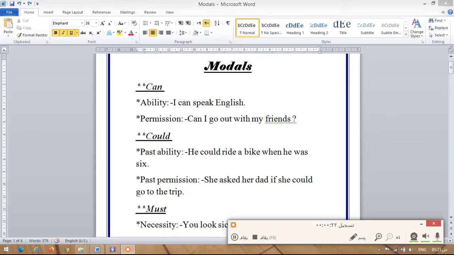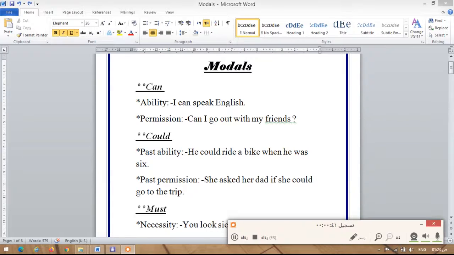Okay? And remember that all of the modals that we're going to have for today are followed by the infinitive, okay? And the first two modals that we're going to have are can and could.